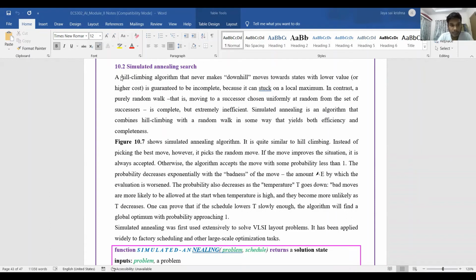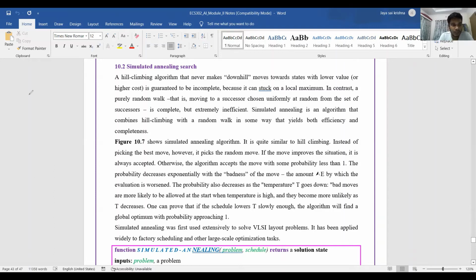Now I'm going to explain simulated annealing search. Simulated annealing search is a combination of hill climbing and random walk search algorithms. This name comes from metallurgical terminology, where suppose we want to prepare a weapon, so we mold or anneal a metal to certain temperatures to provide the best metal. In simulated annealing search, we combine both the advantages of hill climbing and random walk algorithms.